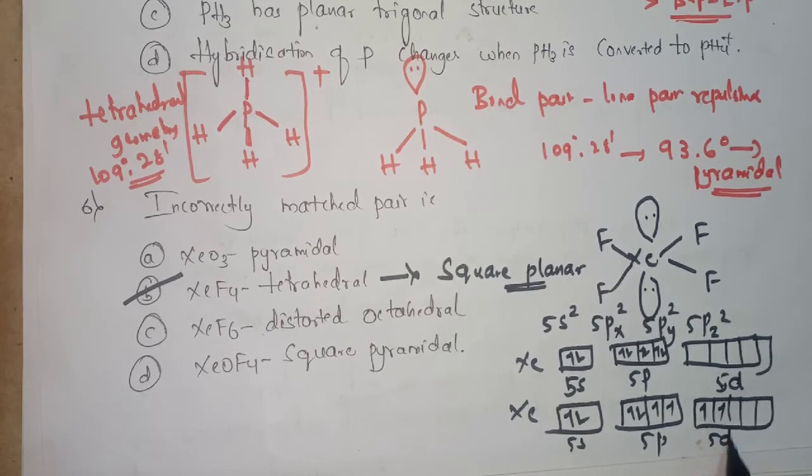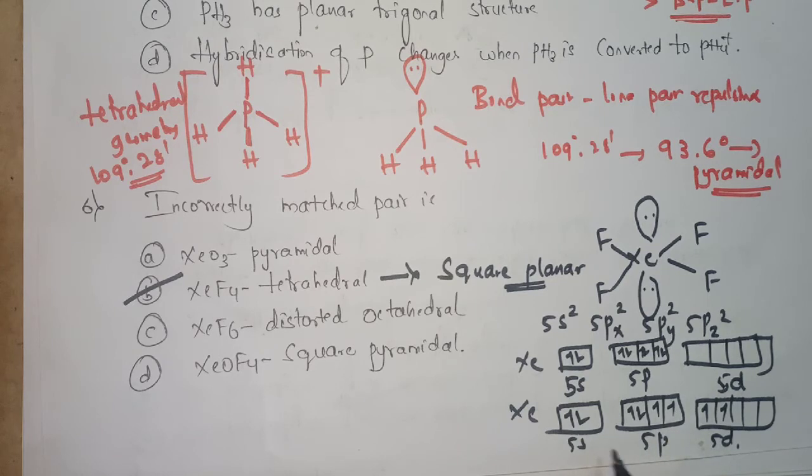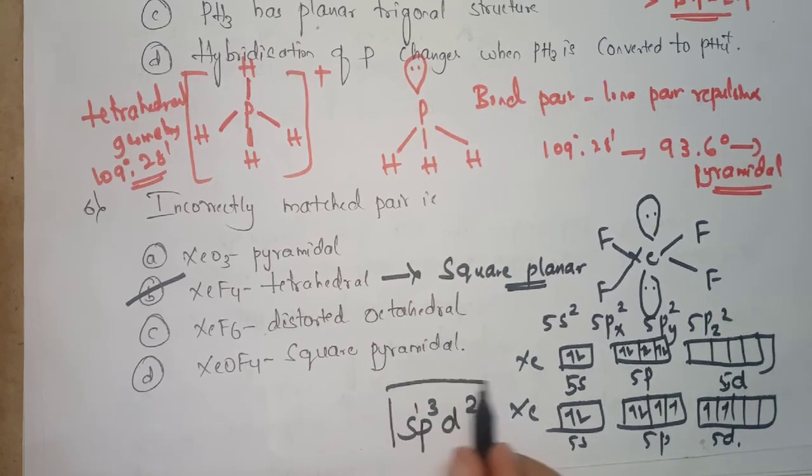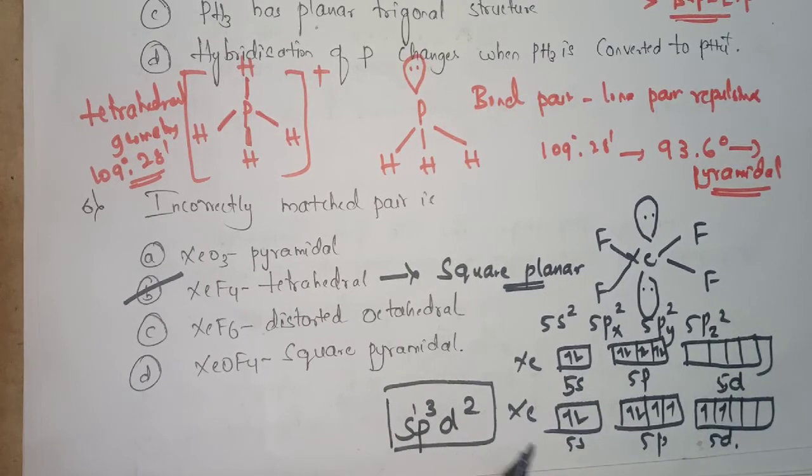So these 6 orbitals, that is 1 5s, 3 5p orbitals and 2 5d orbitals, will make s1, p3 and d2. So sp3d2 hybridization is possible for the forming of these 6 hybrid orbitals.